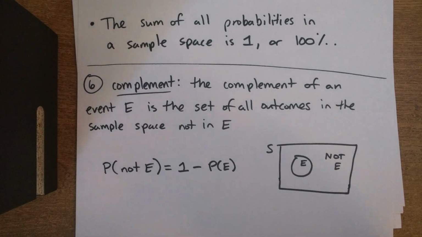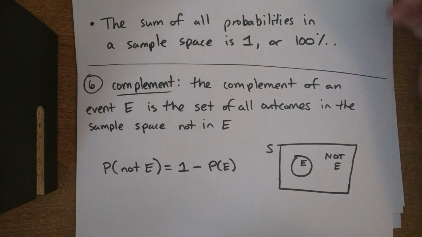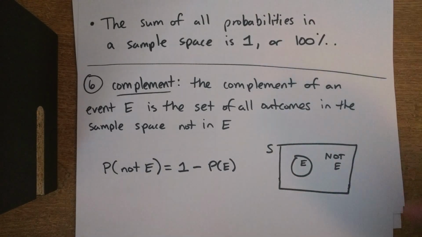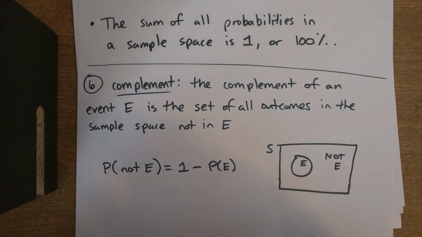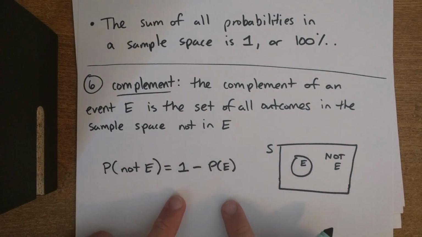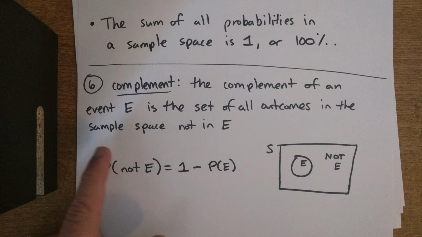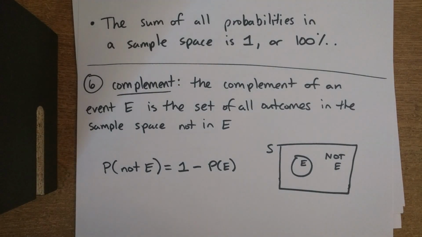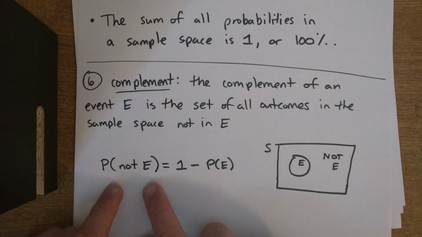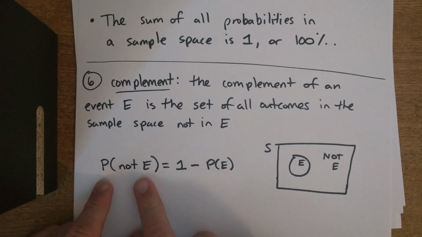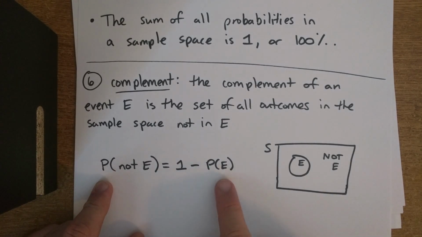Go ahead and copy this down. So I tell you that the sum of all probabilities in a sample space is 1 or 100%. What that means is if you were to take all the probabilities of something in a sample space or some experiment, they should add up to 1 or 100%. And we're going to use that idea for what's called the complement. So the complement, which is your 6th vocabulary word, is the complement of an event E. It's a set of all outcomes that are in the sample space that are not in E. So the way we show that with algebra: the probability of not getting E is equal to 1 minus the probability of getting E.